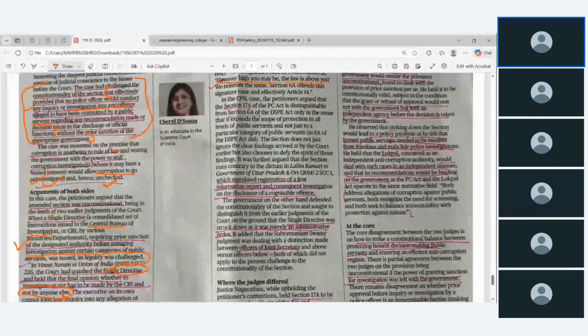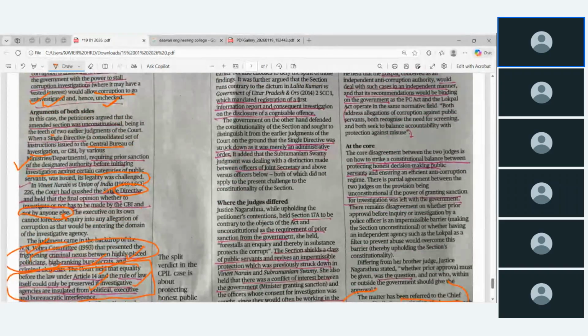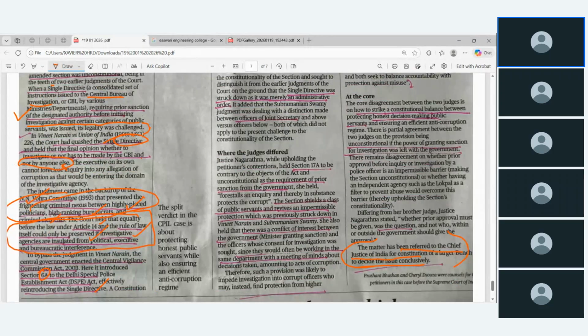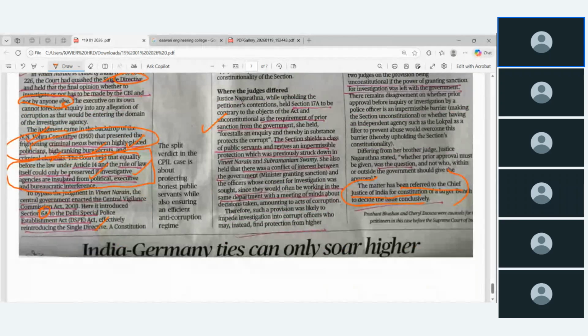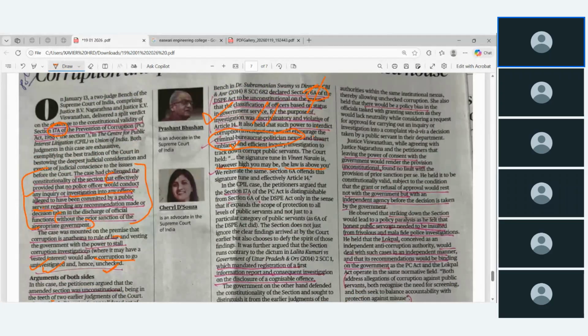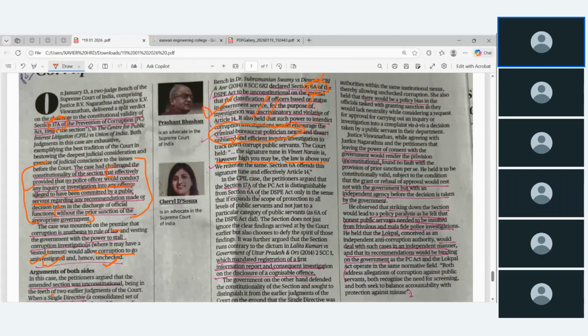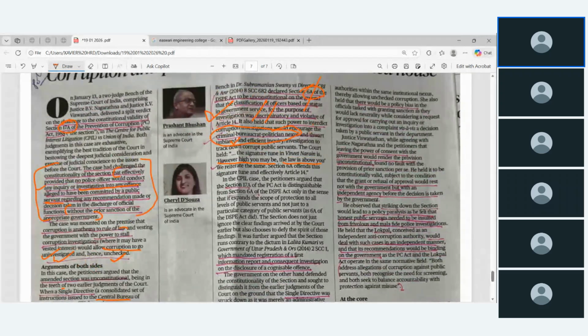So finally they did not come to a conclusion. So much more articles are there. So finally section 17A is held to be contrary to the objective of the act and unconstitutional, as the requirement of prior sanction is there. Okay, so finally, you read wherever I have marked. Leaving the power of consent with the government would render the provision unconstitutional, and the grant or refusal of approval would rest not with the government but with an independent agency before the decision is taken by the government. So another positive point.